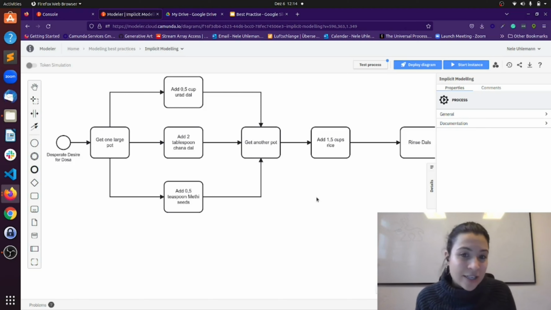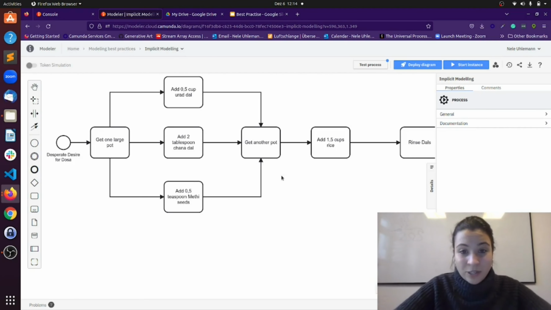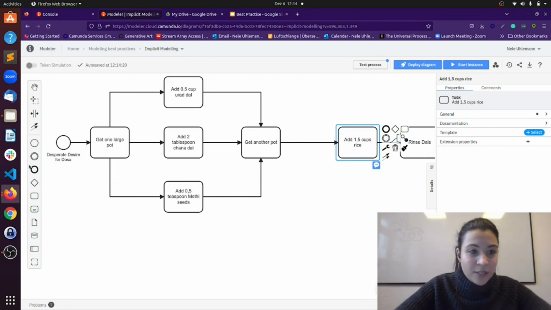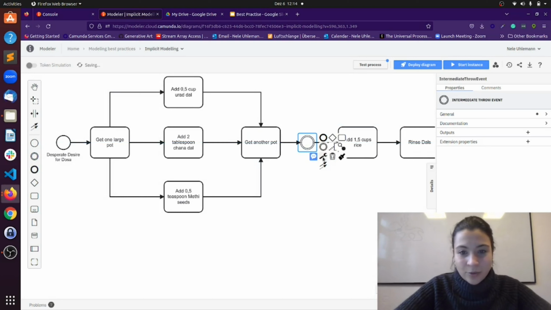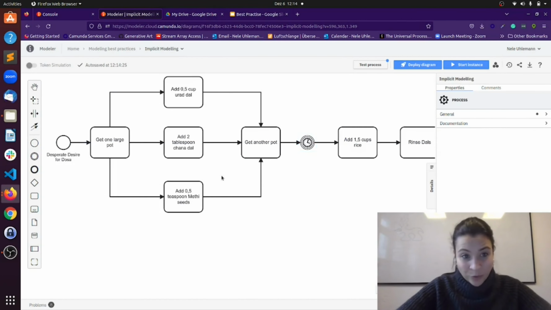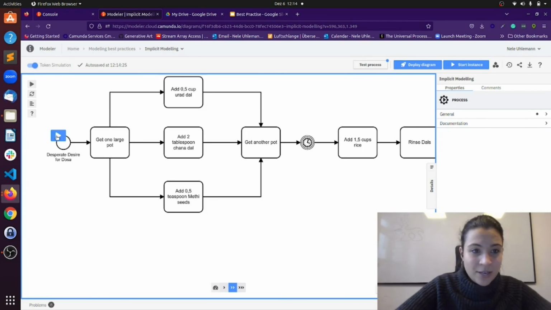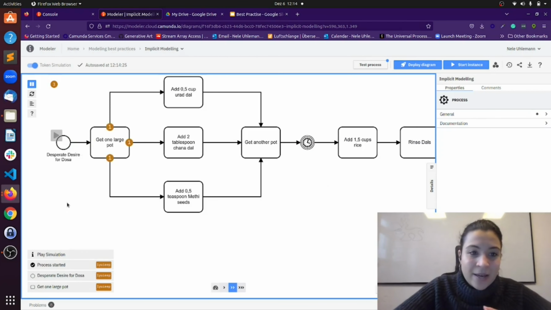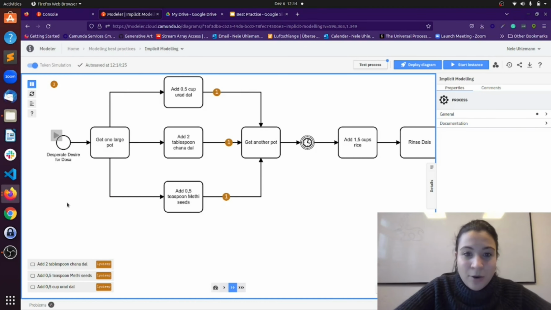So from the logic of what we want, we just want to get one, right? So we just want to get one other pot and we want to add one other cup of rice. I'm just including here a wait state for the token simulation, so we can see what really is happening here by not using gateways. So I turn on the token simulation, and now I can see that I basically create 3 tokens.